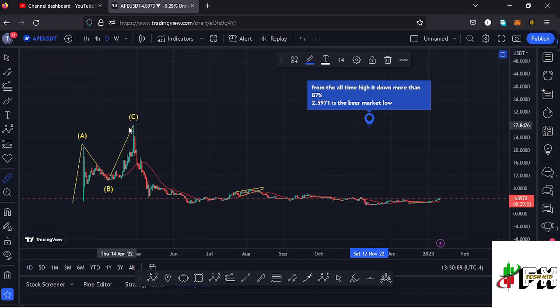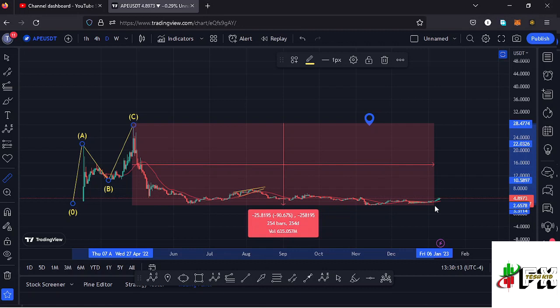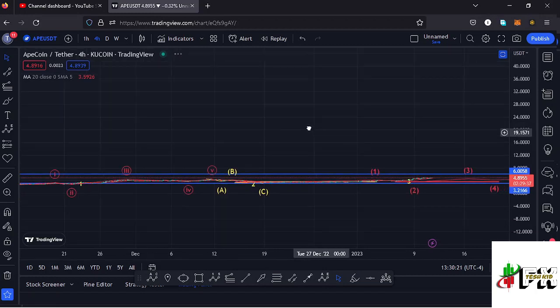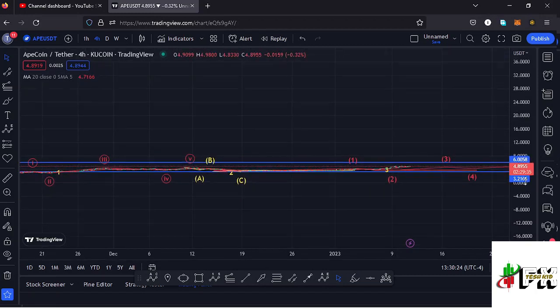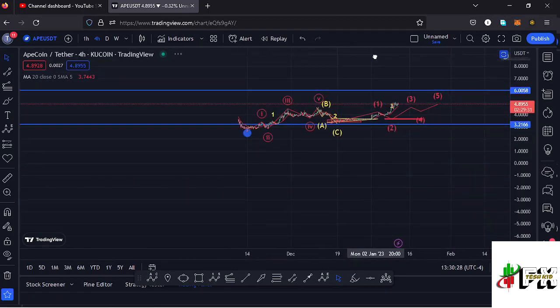And if I give you a measure from the all-time high, you can see that apecoin is down more than 89%, meaning there are chances that we might have seen the bear market low. And after seeing the bear market low, whatever we expect next is a bounce to the upside, maybe obeying the Elliott wave structures, and that is what I have here on the apecoin chart.